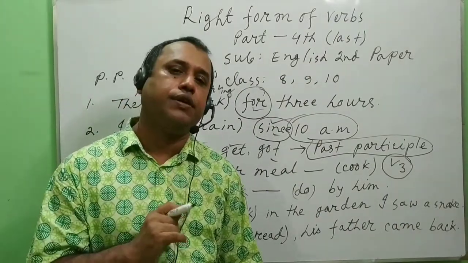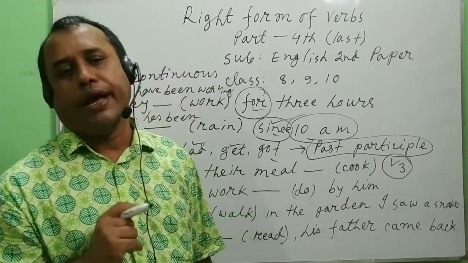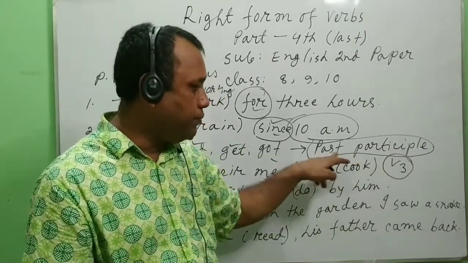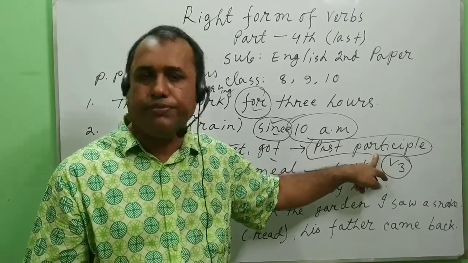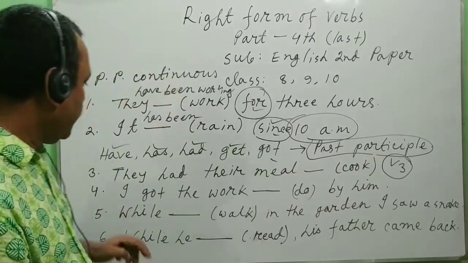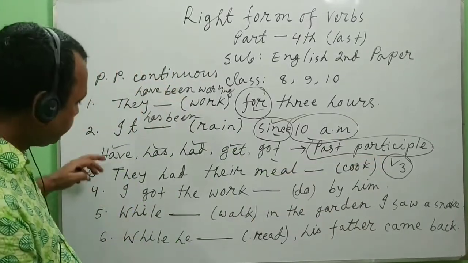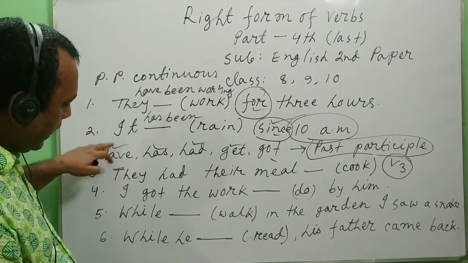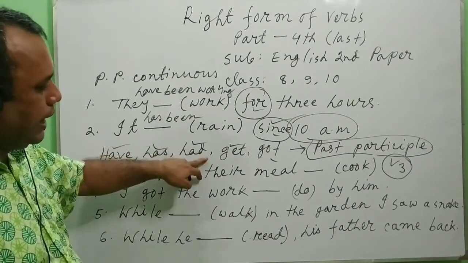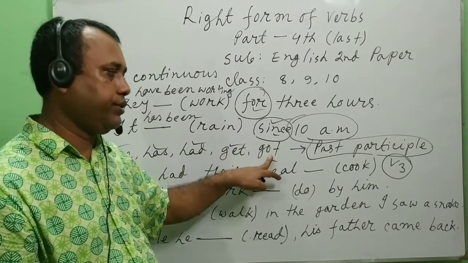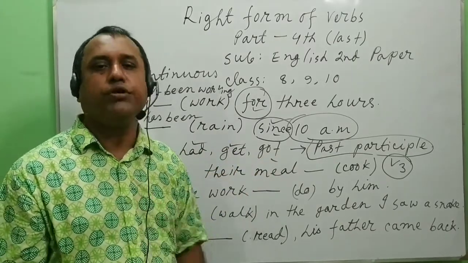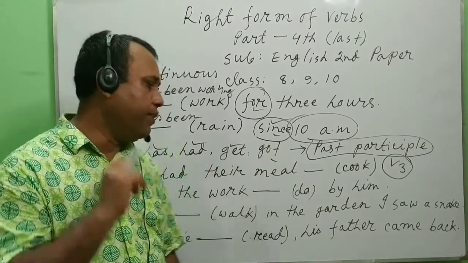Verb 2 means past form of the verb, and verb 3 is past participle form of the verb. If any sentence has have, has, had, get, got, we must use past participle form of the verb.